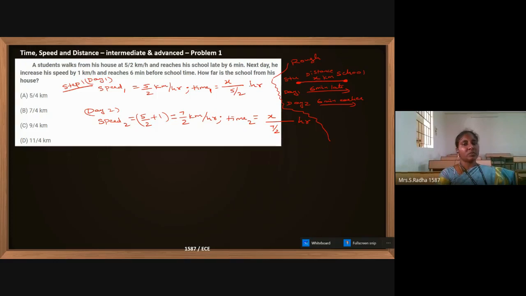In the second day, time is again distance by speed, again in hours. Now first day 6 minutes late, second day 6 minutes earlier. So if I subtract the time, which will be a higher value?